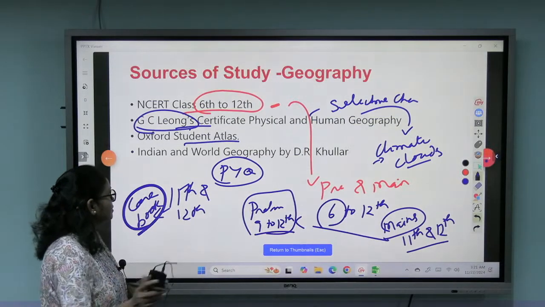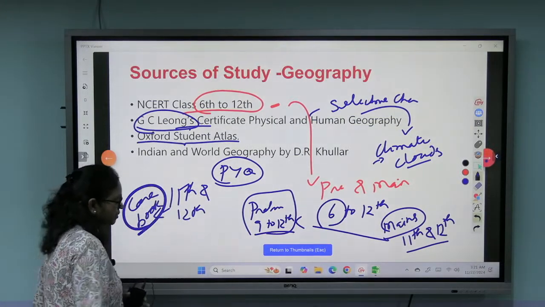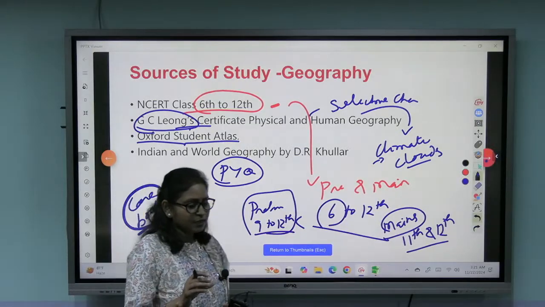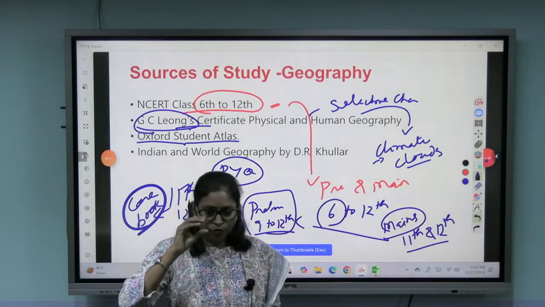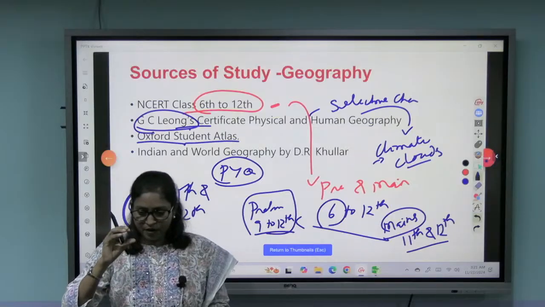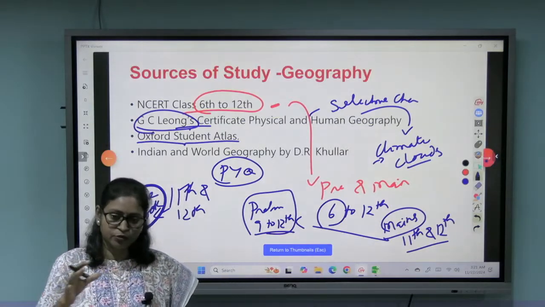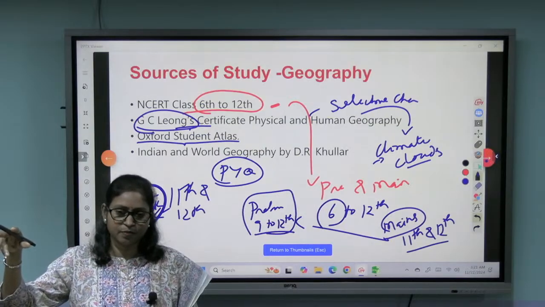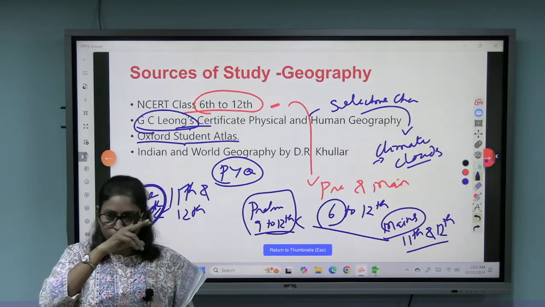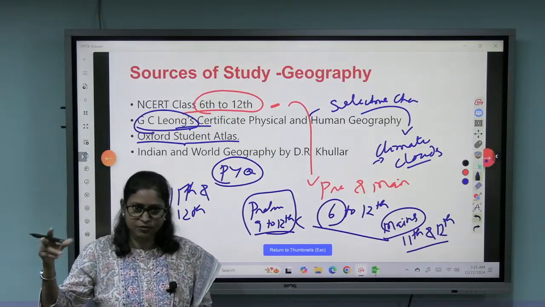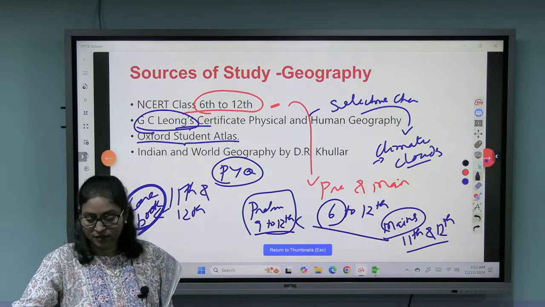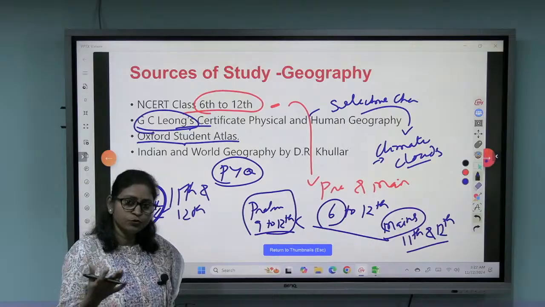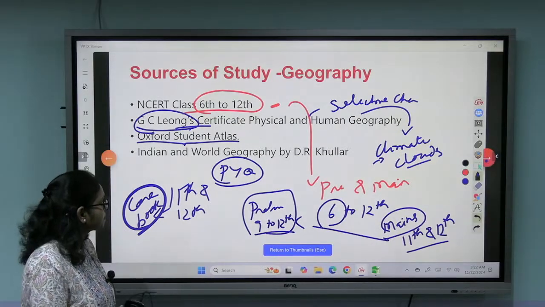So again, the atlas is extremely important. Every day you can go through a small part, bit by bit. Like one day you can do all the countries through which the Tropic of Cancer passes, all the countries through which the equator passes. Such questions have also been asked. So this is how you can prepare.